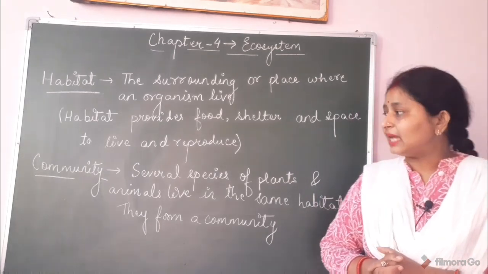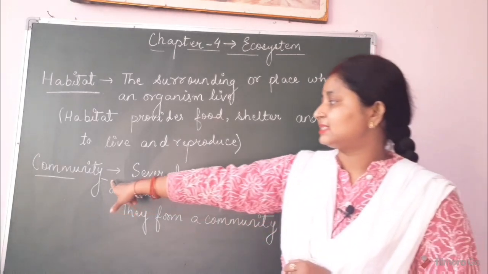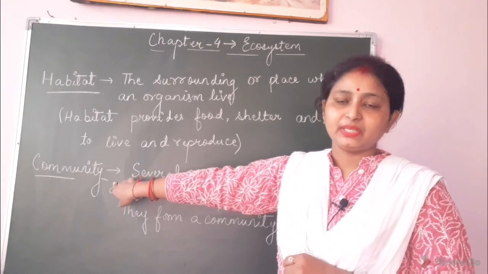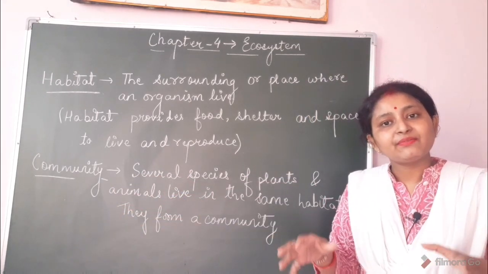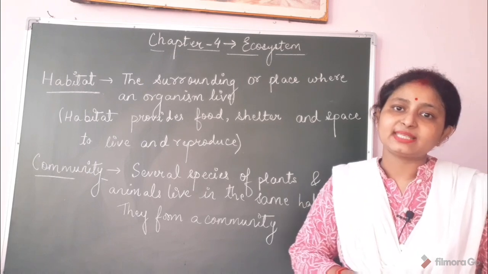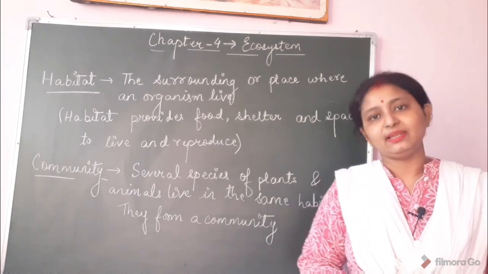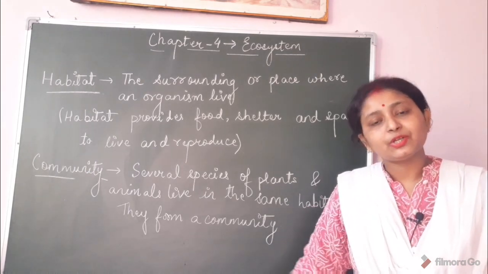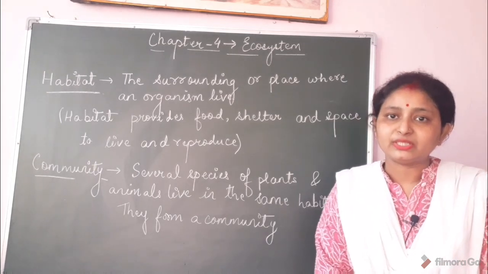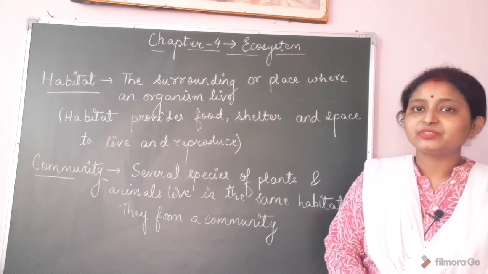Alright, and now we will move to the next term, that is community. Now in a habitat, several species of plants as well as animals live. So these species together form a community. Let me give you an example of a community.